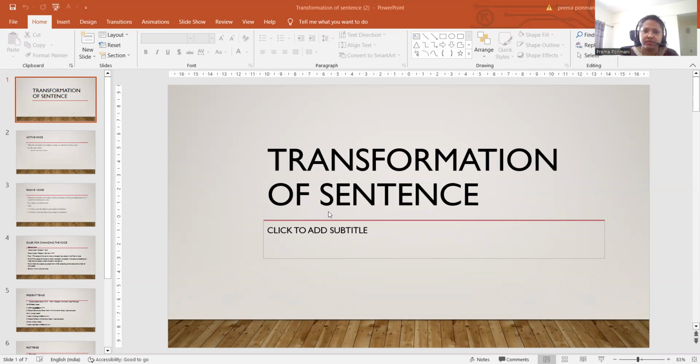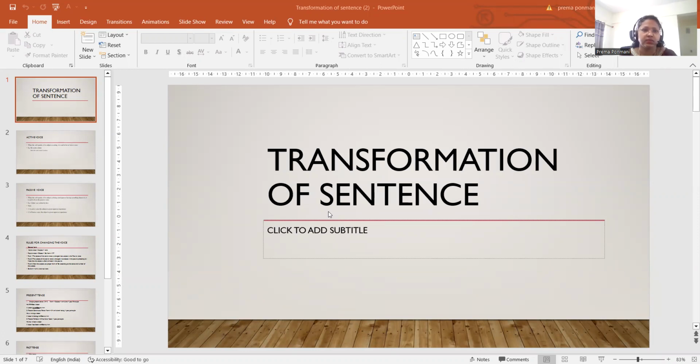The flow of my presentation is like this. First of all, we'll see what is transformation of sentence. Under the transformation of sentence, active voice and passive voice. So, what are the rules that are involved when you're changing active voice to passive voice? These are the things we are going to see for today's class.